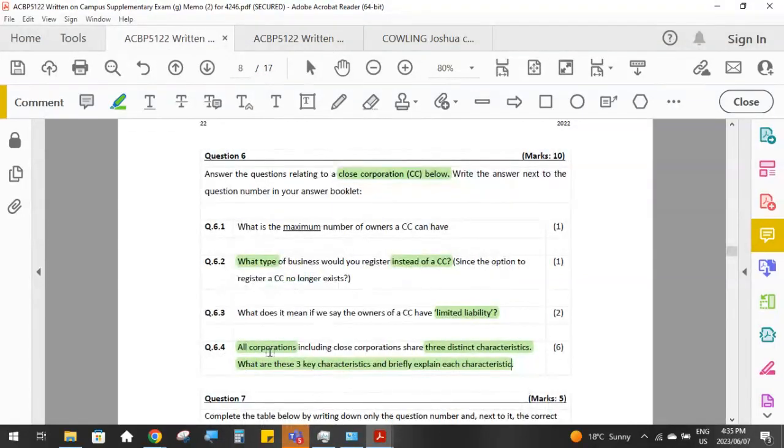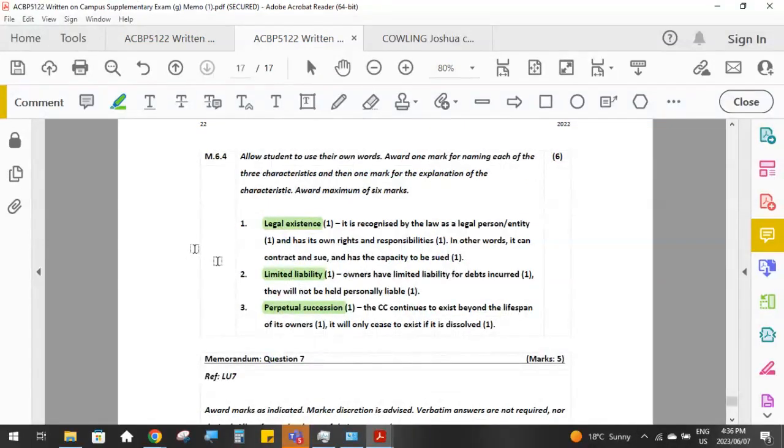So take note that they said all corporations, which means a corporation is a business that has been registered, so a CC or a PTY limited. They're not talking here about sole traders. So all registered companies have got a separate legal existence from the owners. They've got limited liability. The owners don't have to pay the debts of the business. And we create perpetual succession by creating a CC, which means that the CC or the PTY limited continues in its own name, even if the owners themselves pass away.